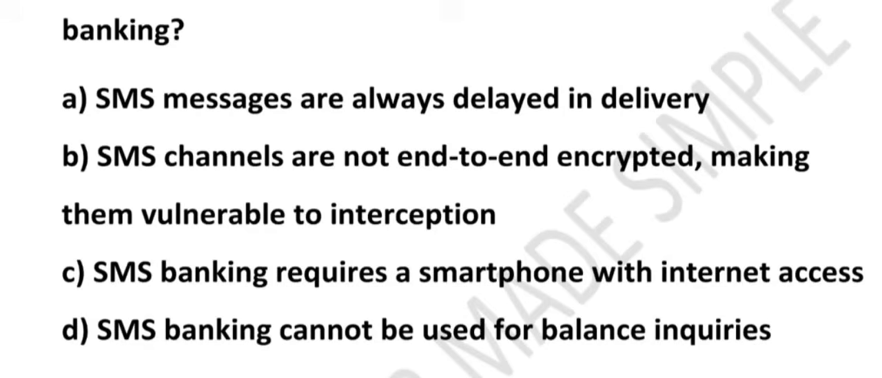SMS travels through the mobile network in plain text, which means anyone with the right tool, or a hacker, can read it if they intercept it. Imagine you are sending a postcard without an envelope. Anyone handling it can read the message. That is how SMS works. It is not locked, it is not encrypted. That is why SMS OTP can be stolen in attacks like SIM swap and network spoofing. So this is the biggest risk, right? This is the biggest risk. What about option C? Option C is wrong.